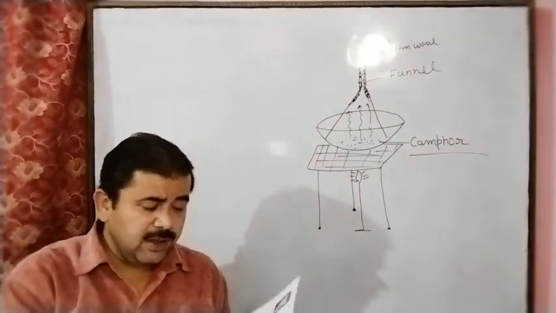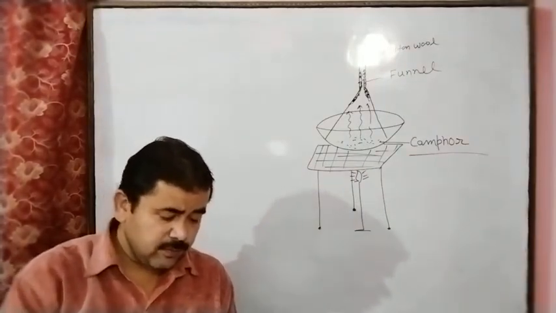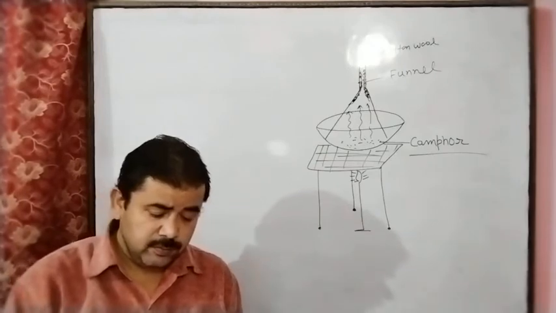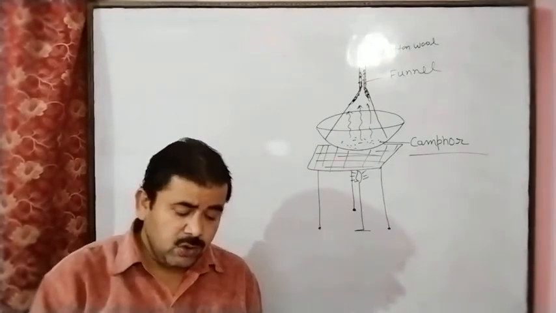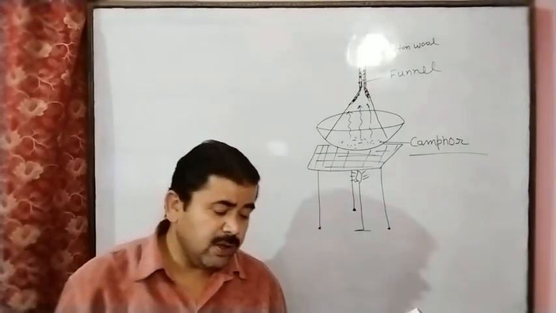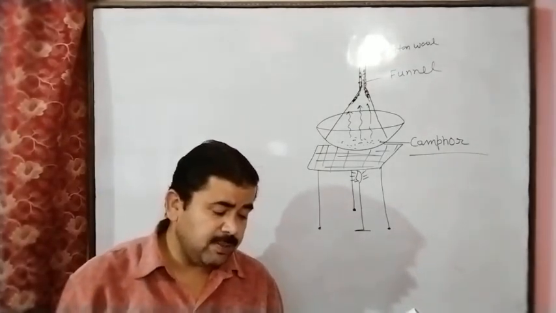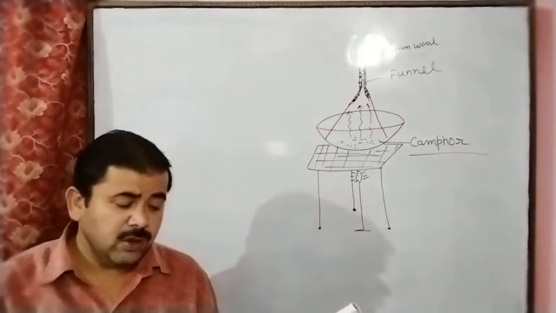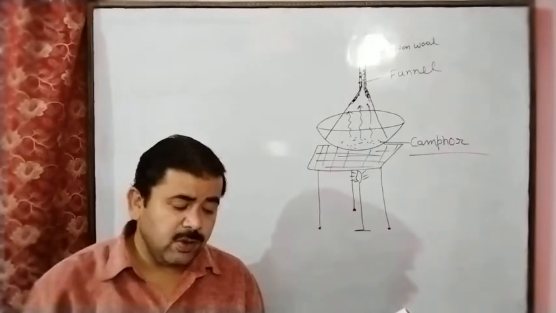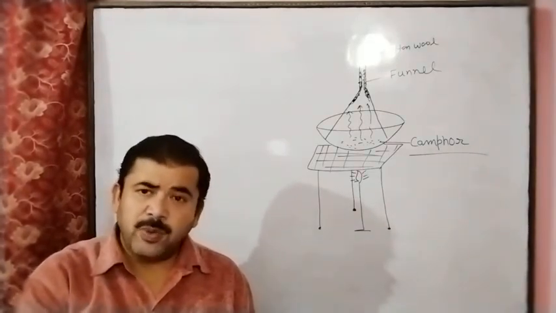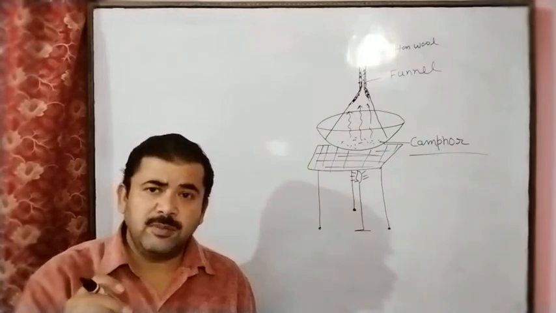And next, activity third. The aim is to show that heat is absorbed when evaporation of surgical spirit takes place. Materials required: surgical spirit, cotton wool. Soak some surgical spirit into a piece of cotton wool and rub it gently on your palm.